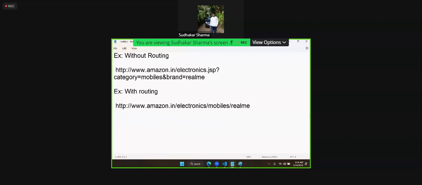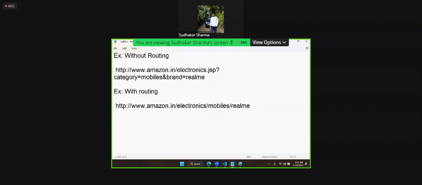This is how routing enables user friendly URLs. The advantage is a user can even remember the path and he can directly type those details so that he can directly get them. Earlier it was very difficult, with lots of queries, but now it is more simple. It is very easy for a user to remember the exact location and access it. These are called user friendly URLs.